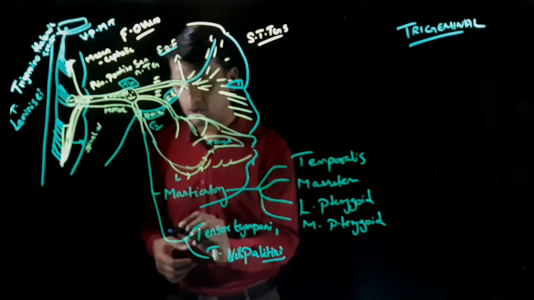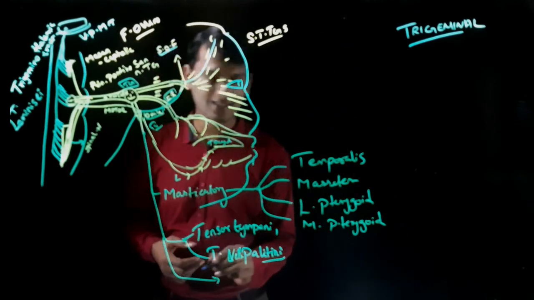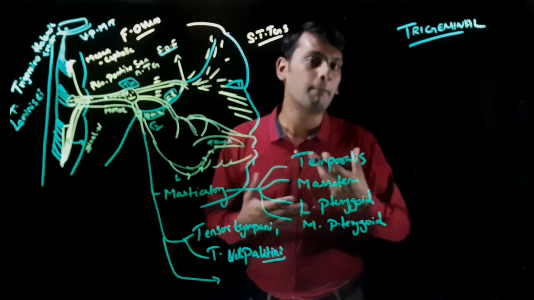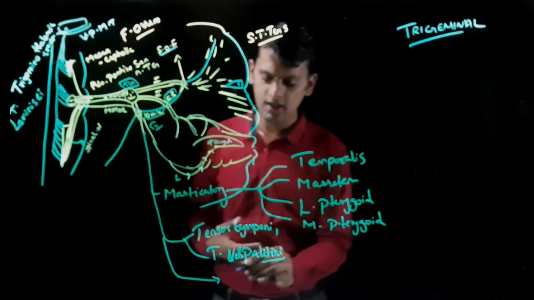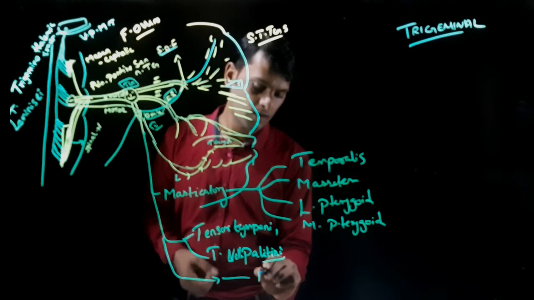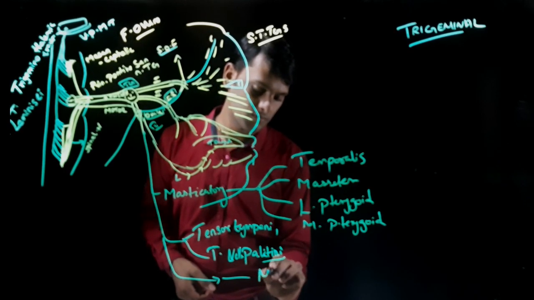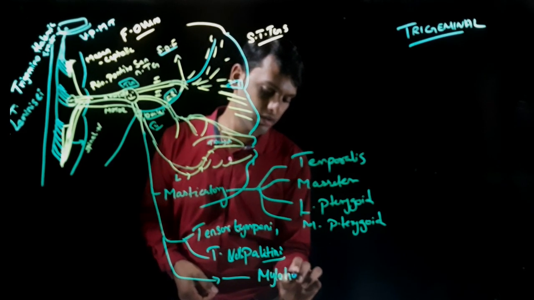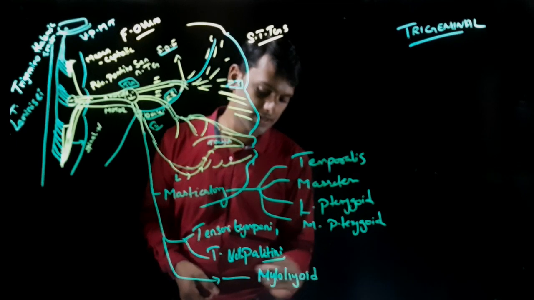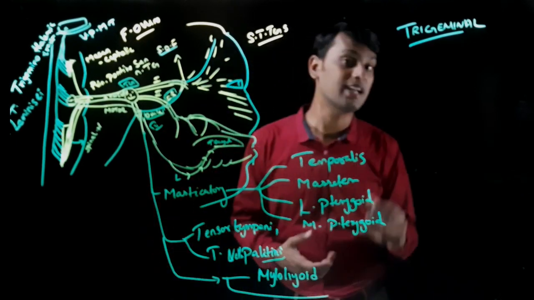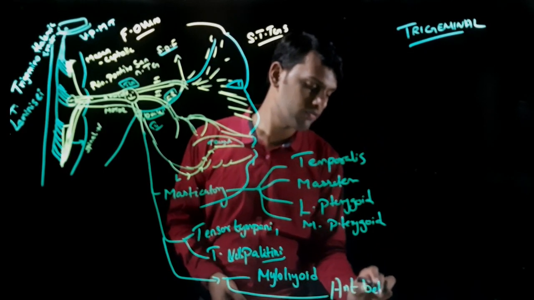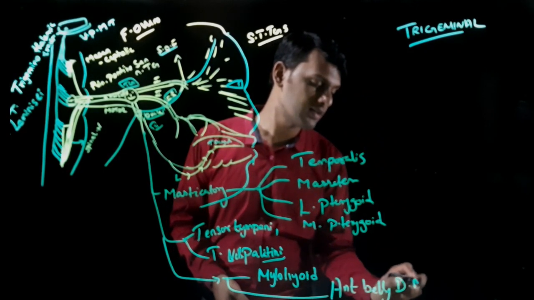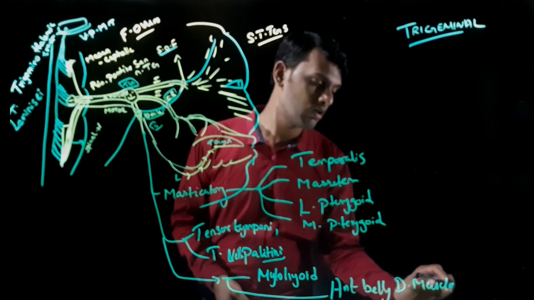Okay, so the next one is, what does it supply? It supplies the floor of your mouth. It supplies two muscles there. The one will be your mylohyoid muscle. The second one will be your digastric muscle, anterior belly of digastric muscle.